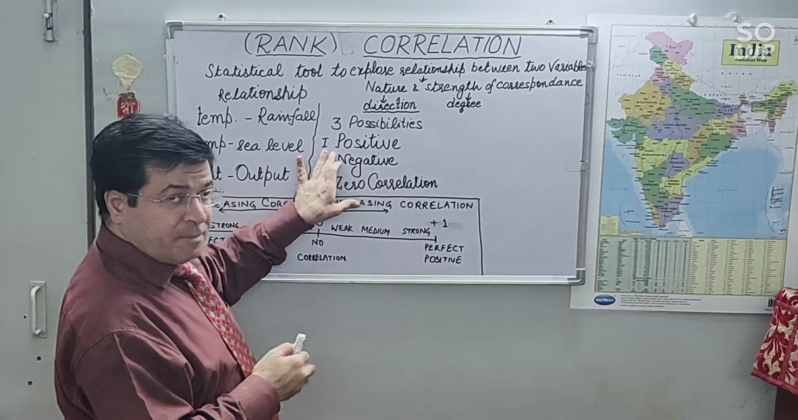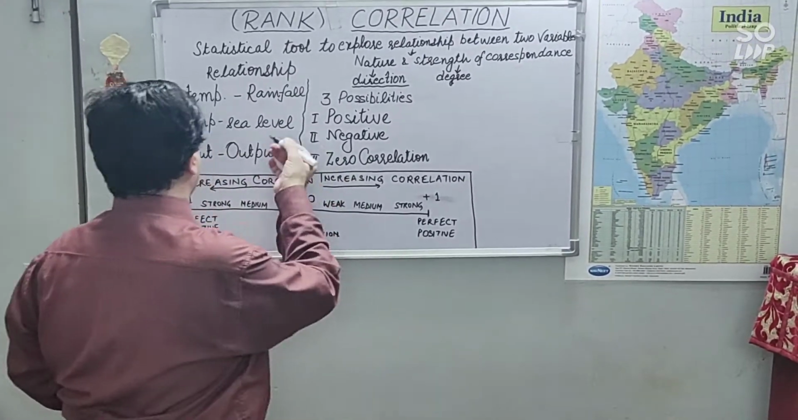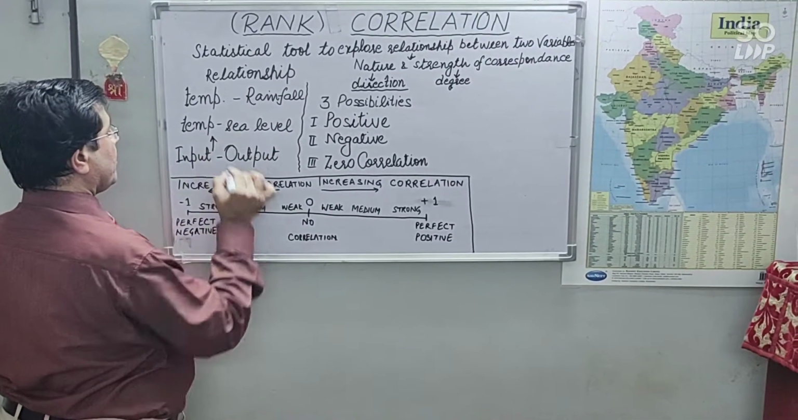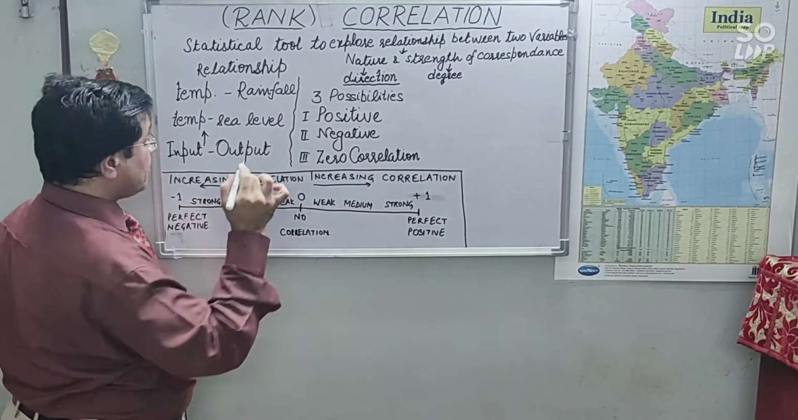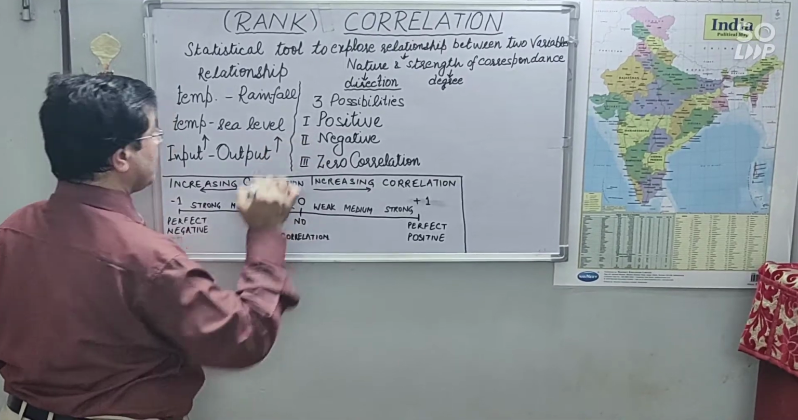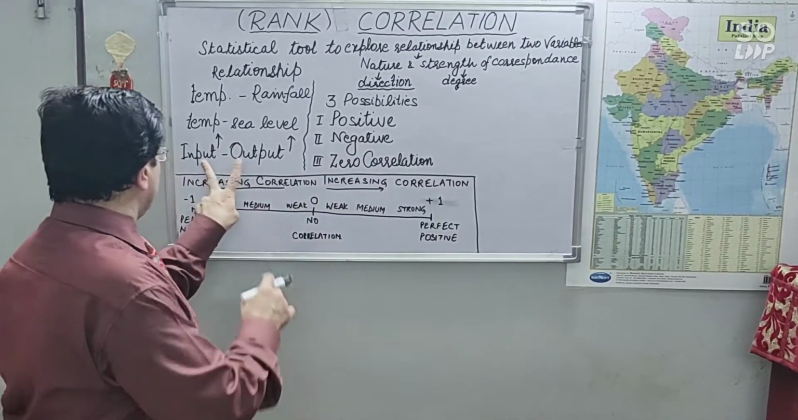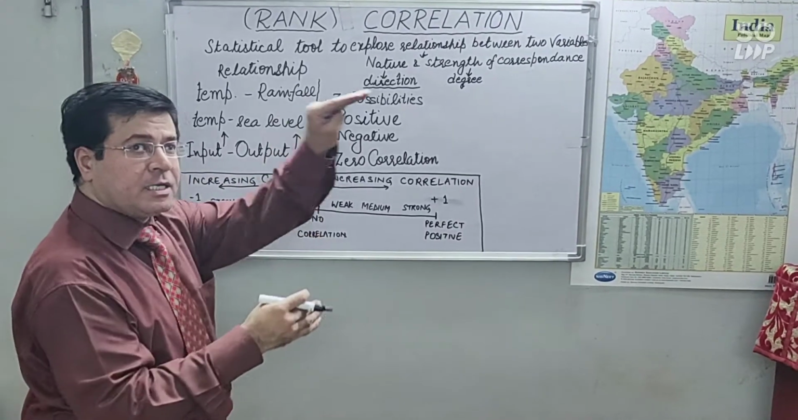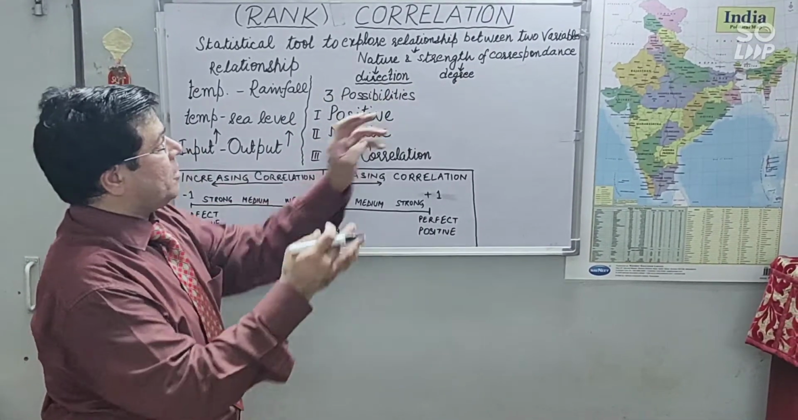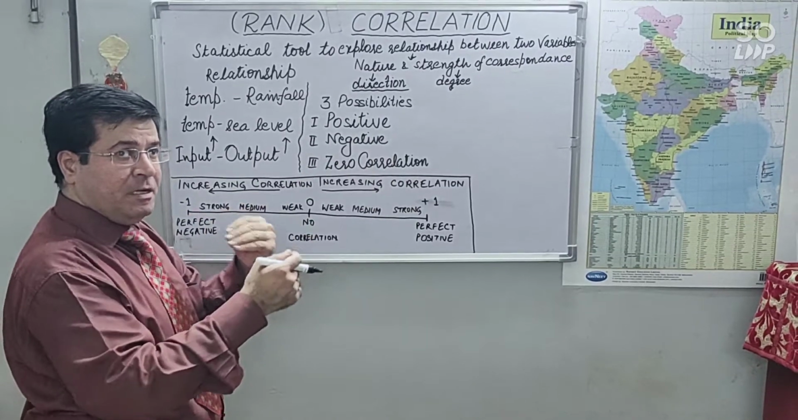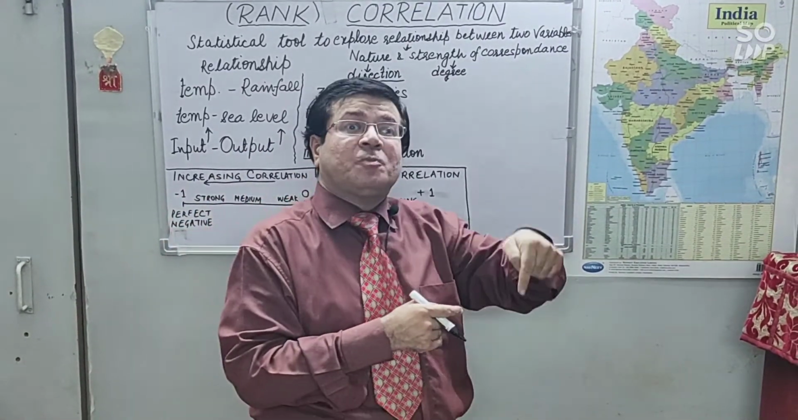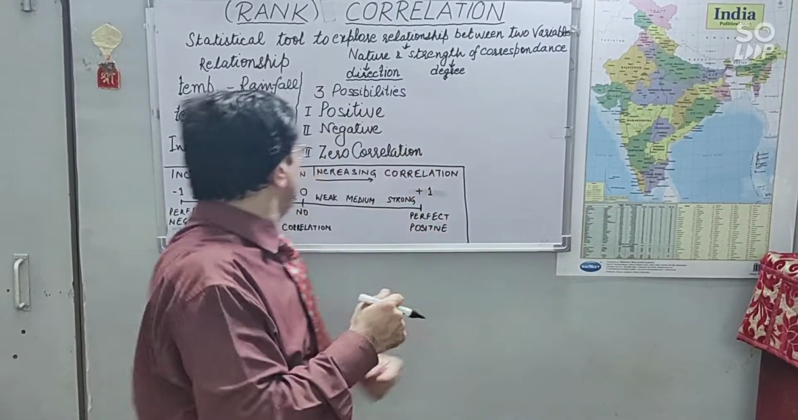Positive relationship: when input is increasing, output is also increasing, that will be positive correlation because both the variables are increasing. Corresponding change in one variable is going to lead to the corresponding change of the other variable.